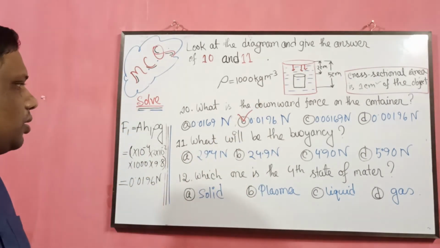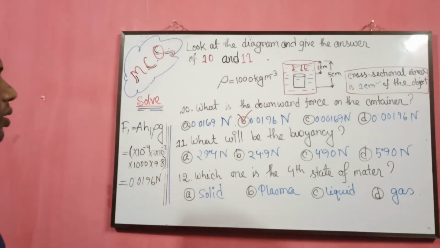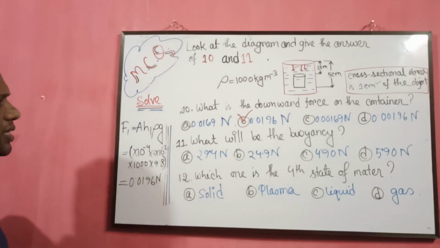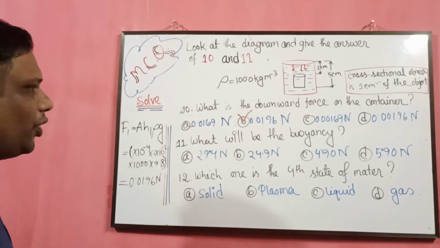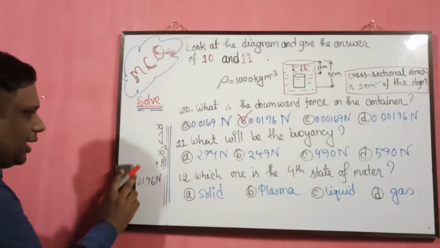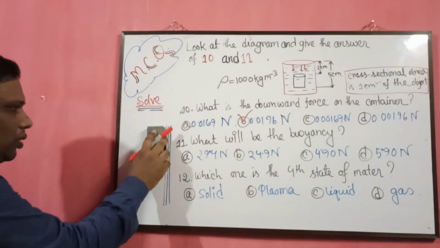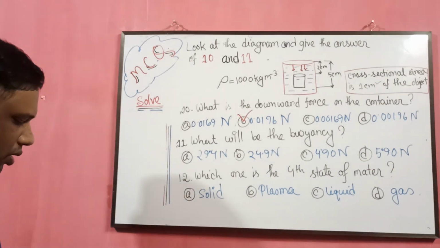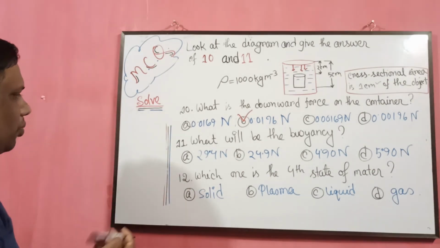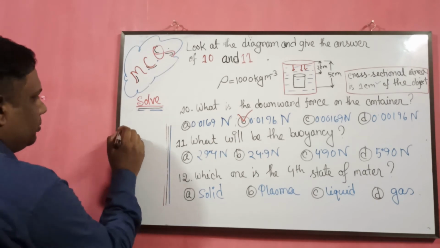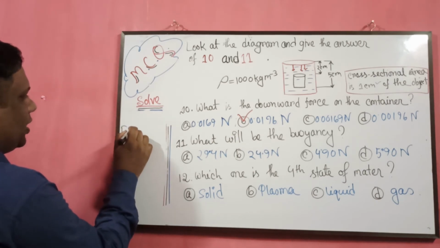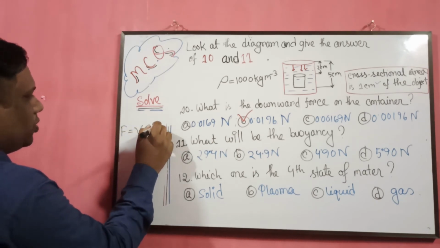Now we are going to solve another question, which is what will be the buoyancy. My dear students, it is relevant to buoyancy, and we are going to use the formula of buoyancy, which is F is equal to V rho g.